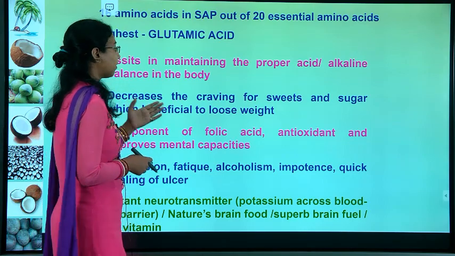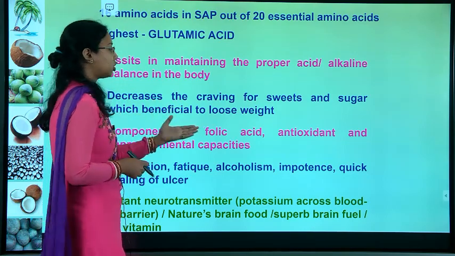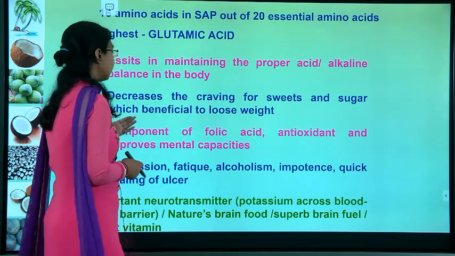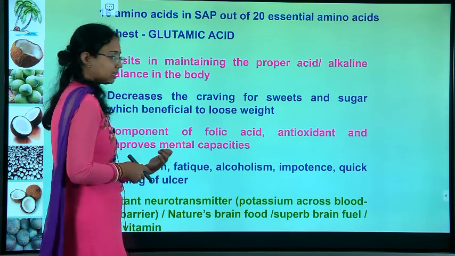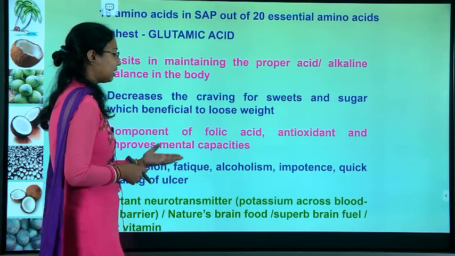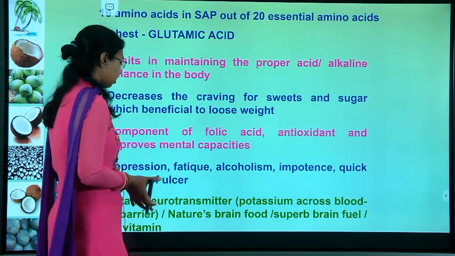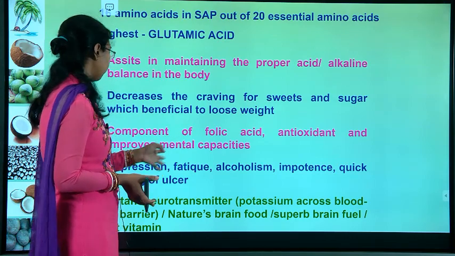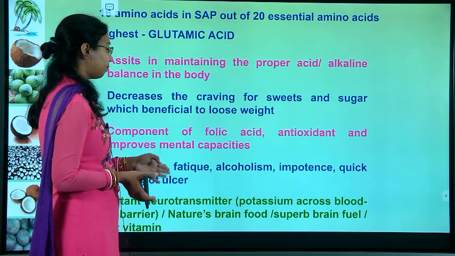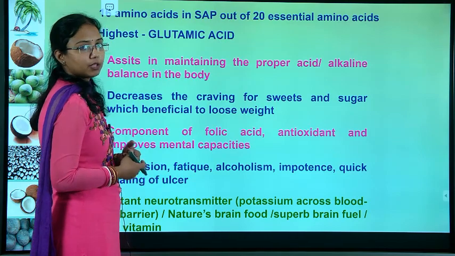It decreases the craving for sweets and sugar, which is beneficial for losing weight. It is a component of folic acid, an antioxidant, and improves mental capacities, and can be given for depression, fatigue and other conditions. Important nutrition, potassium across the blood, and nature's brain food, which can be used as such.